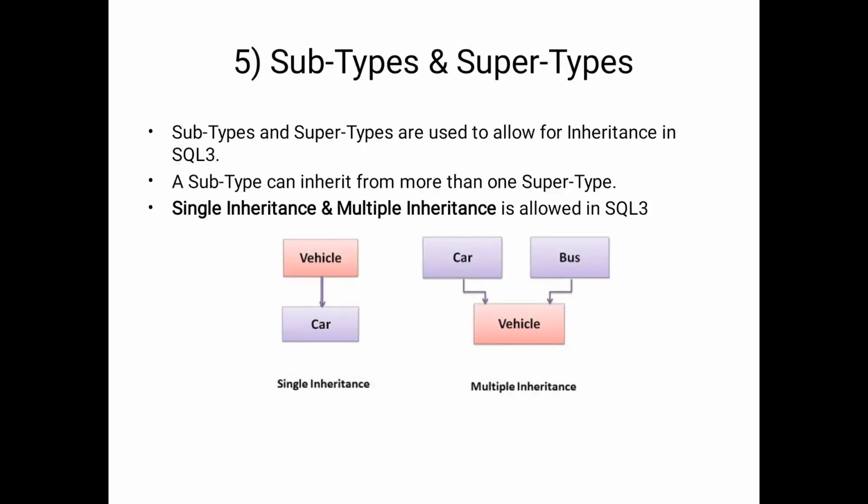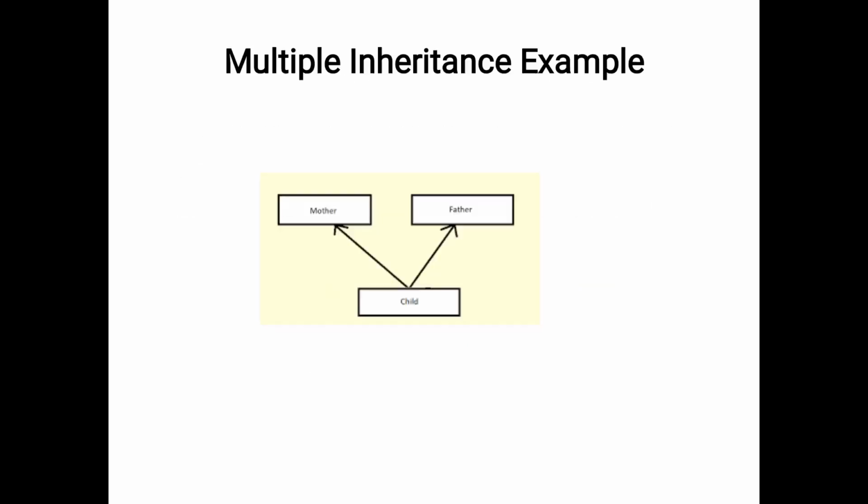Next one is subtypes and super types. Subtypes and super types allow inheritance. Inheritance is about the characteristics; we derive the characteristics of the object. The first is single inheritance and the second is multiple inheritance. In single inheritance, we can derive only one vehicle from the vehicles, that is a car. In multiple inheritance, multiple vehicles we can derive from the vehicle object. So this is the example for multiple inheritance.